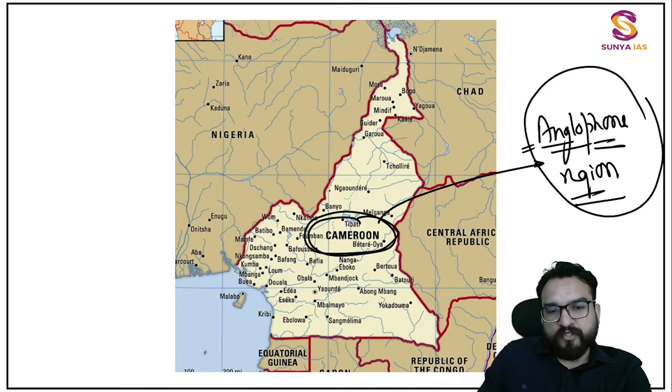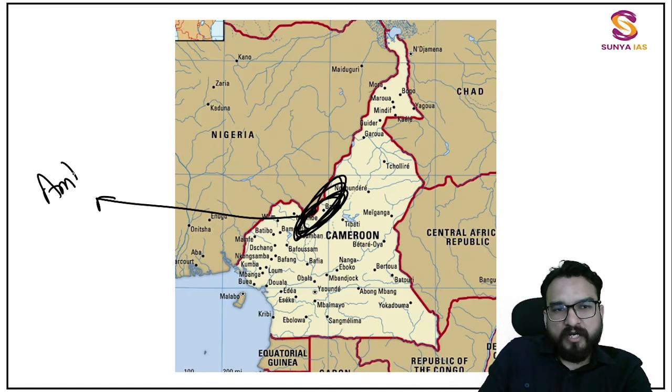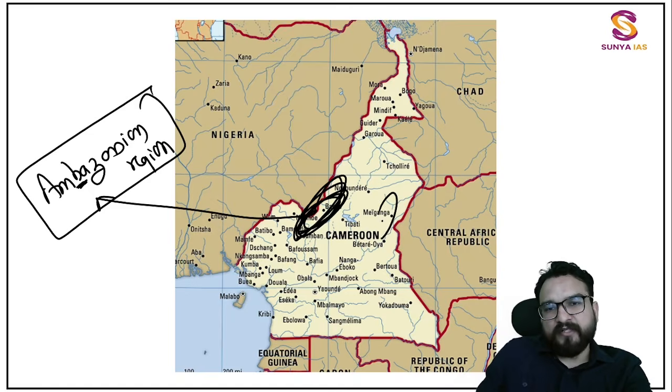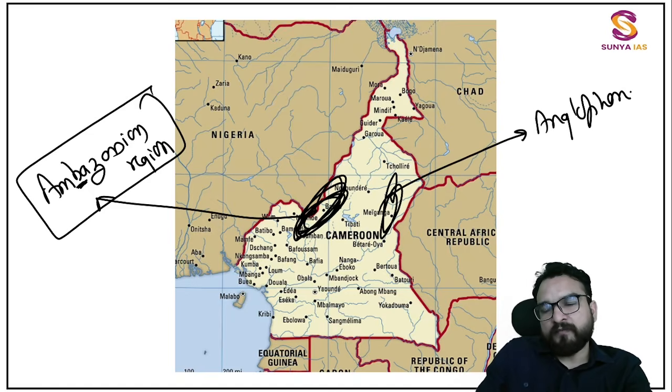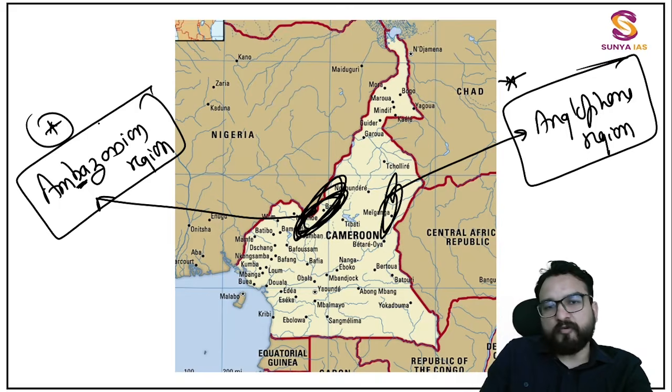And one more region over here you will be finding like this, and this region is known as Ambazonia, not Amazon. Amazon is there, but add B. So these are known as the Ambazonian region. Okay, very important. Over here, you will be finding it somewhere in the Anglophone region. Important takeaways. A question is surely going to come sooner or later from here.